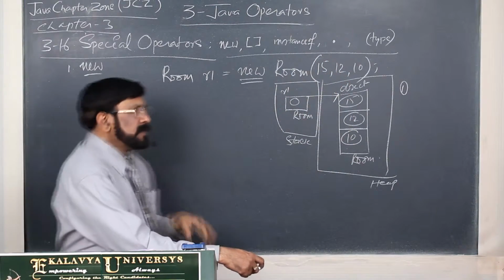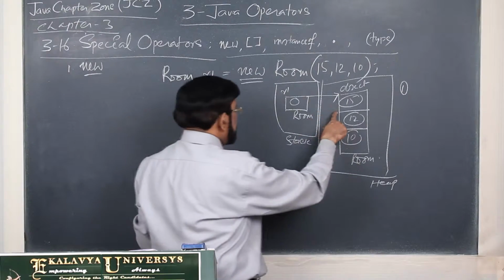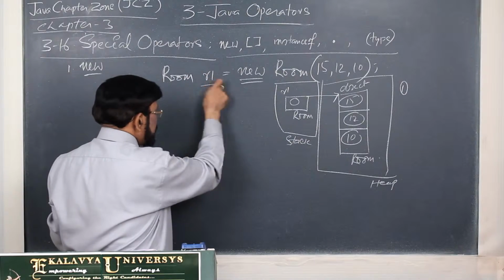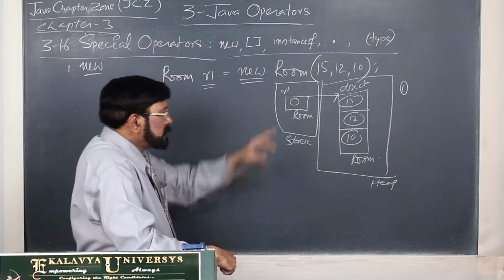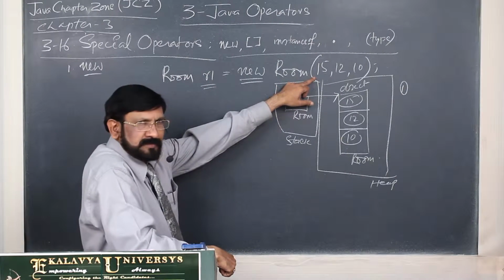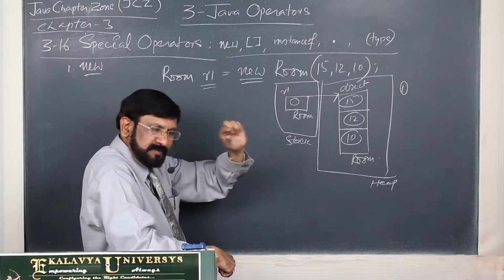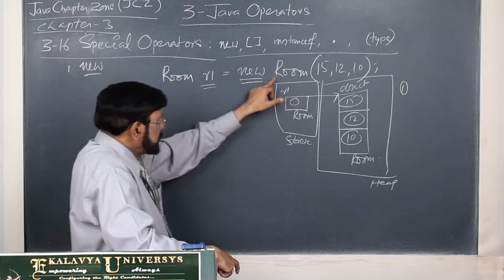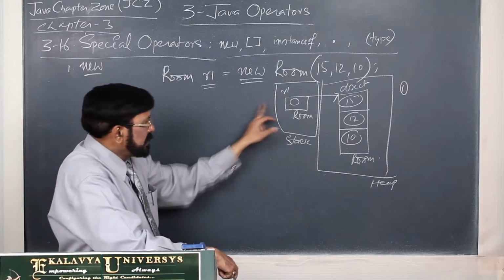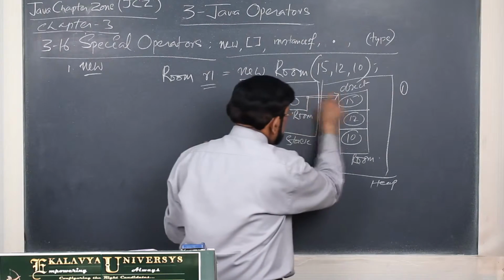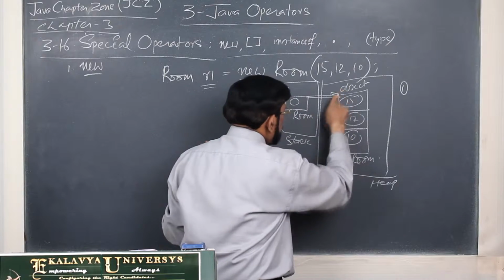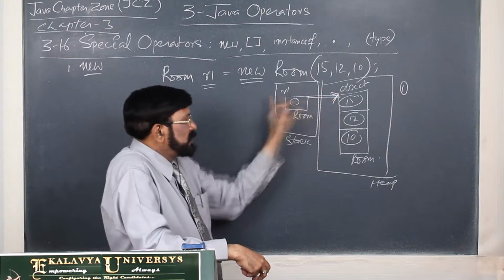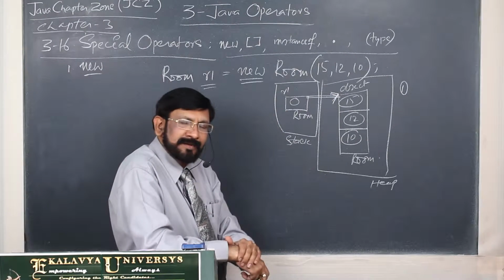The third one: now the object is created, and its reference is assigned to the reference variable R1 we created. Reference means you can imagine it like an address, though don't use the word address. It is assigned to R1. This is like the paper part of the kite, and this is the string you are tying up, so that you can handle it.